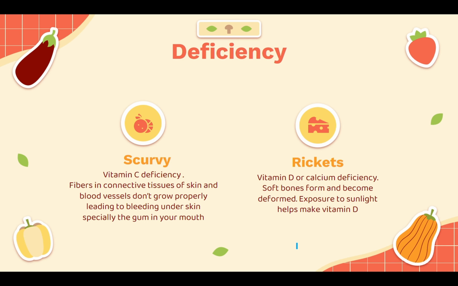Scurvy is related to vitamin C deficiency. So when you don't eat a lot of vitamin C, such as lemons, but also mangoes and oranges, what happens? Fibers in connective tissues of the skin and the blood vessels don't grow properly, leading to bleeding under the skin, especially your gums.